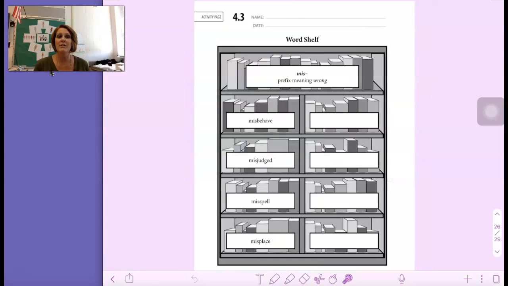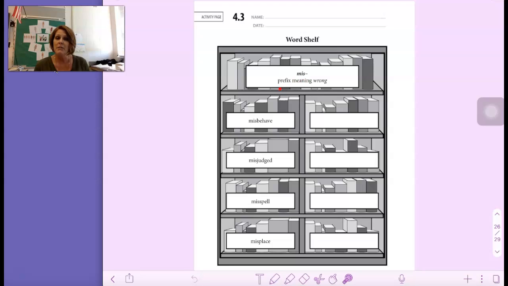Let's take a look in Activity Book 4.3. So if you don't have it near you, pause the video, get your activity book and open up to 4.3 on page 34 and come on back. So we have several words here. Mis, it's the prefix meaning wrong. Read that with me.